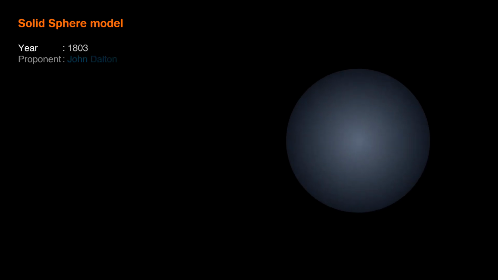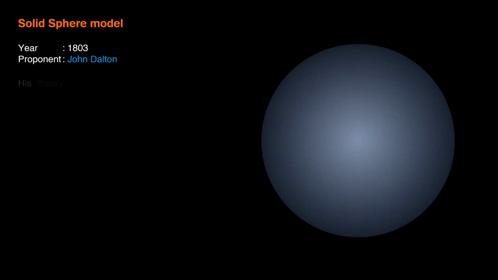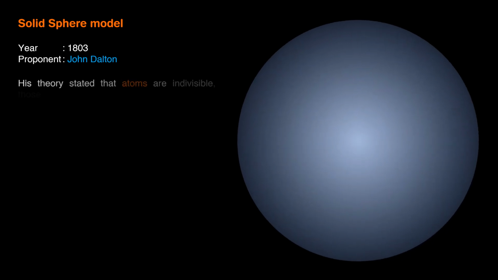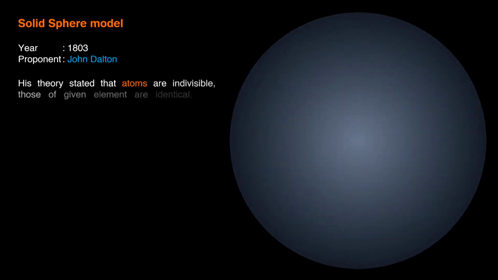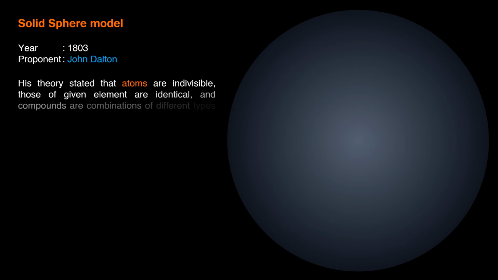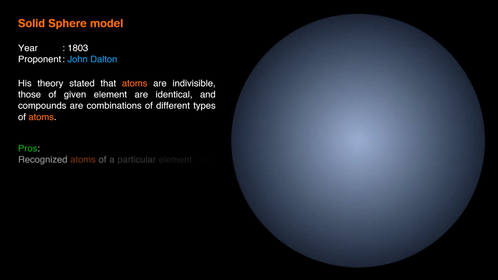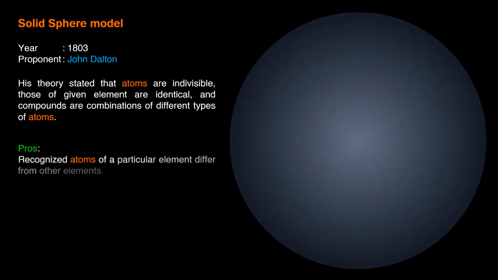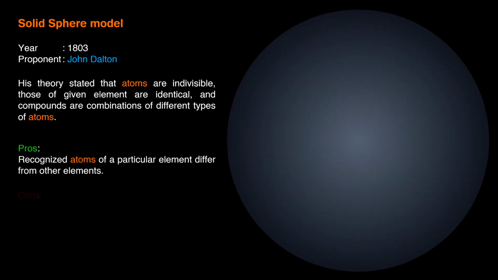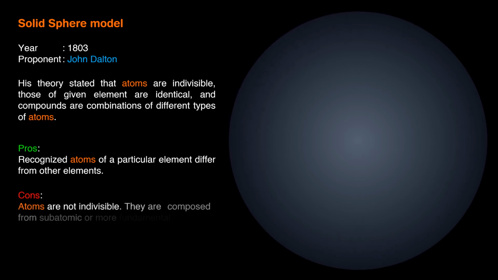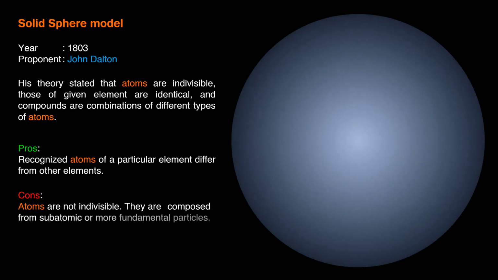Solid sphere model. Year, 1803, proponent, John Dalton. His theory stated that atoms are indivisible, those of a given element are identical, and compounds are combinations of different types of atoms. Pros, recognized atoms of a particular element differ from other elements. Cons, atoms are not indivisible. They are composed of subatomic or more fundamental particles.